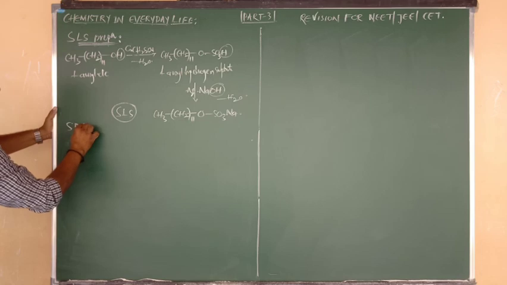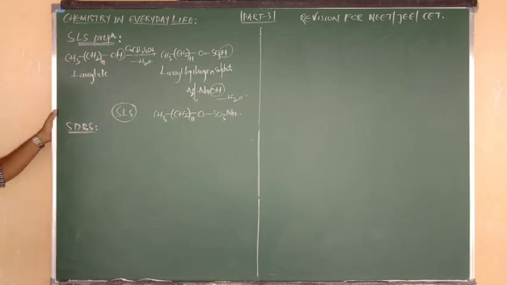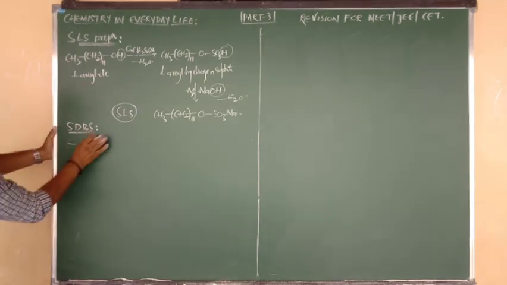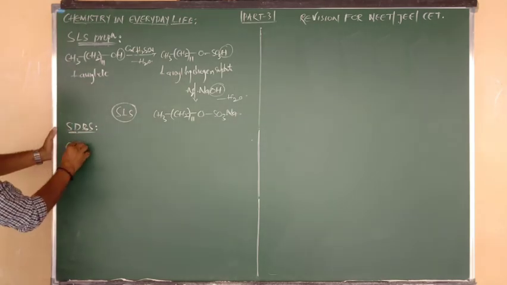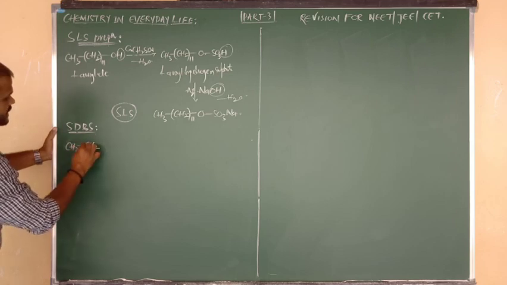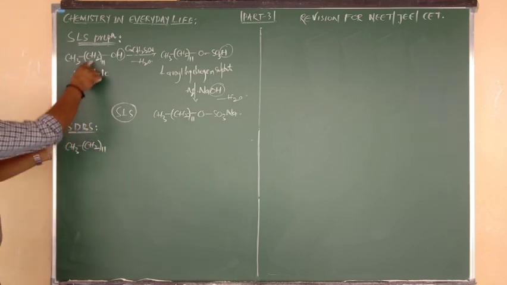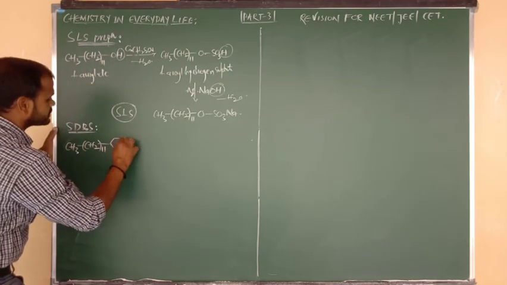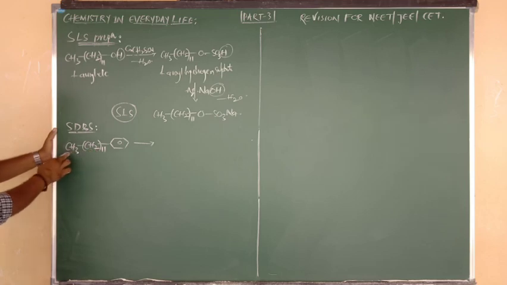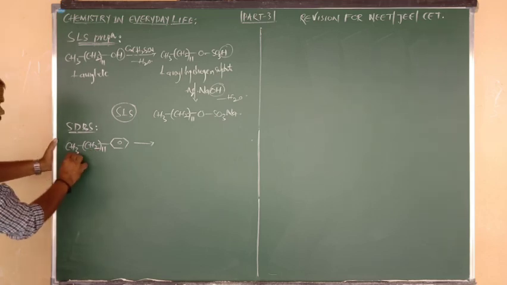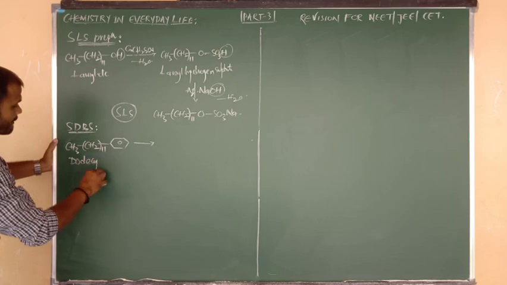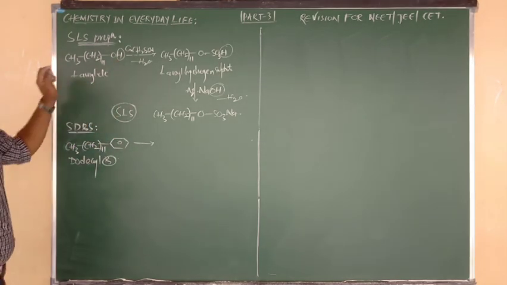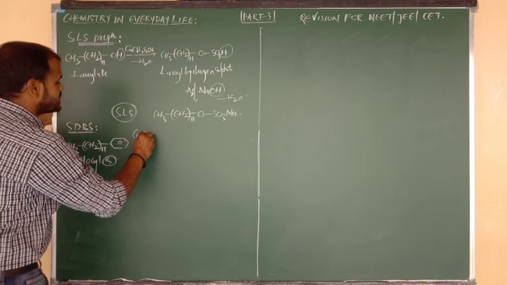Next one is SDBS preparation. What is meant by SDBS? Sodium dodecyl benzene sulfonate. It is prepared from dodecyl benzene. What is the formula of dodecyl benzene? CH3 bonded to CH2 taken 11, same as before, but in place of OH we write the benzene ring. In total, 11 plus 1, that is 12 carbons are there. 12 carbons means we say dodecyl. Dodecyl, and here we write benzene. Dodecyl benzene, same thing, upon reaction with concentrated sulfuric acid.